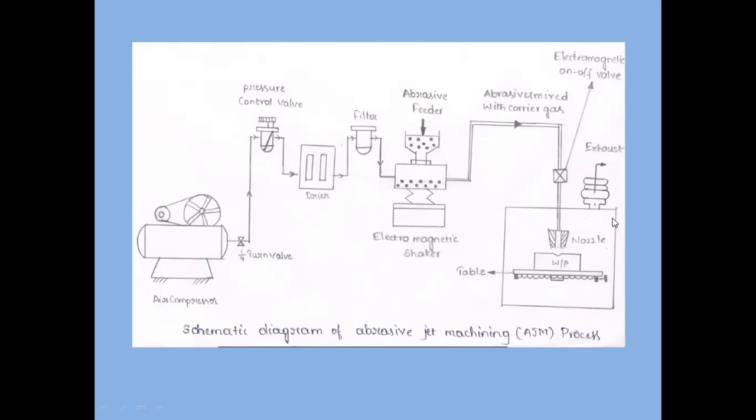This is our machining chamber where the workpiece is fixed over the table, and because we are using a gas, we will be having an exhaust for gas outlet through the machining chamber. So further we will see in the next class.